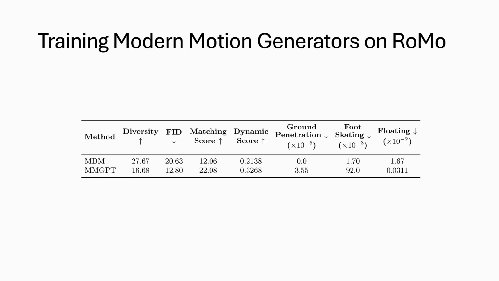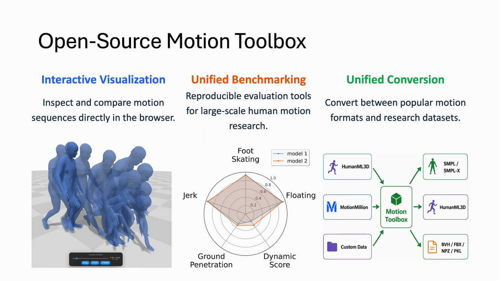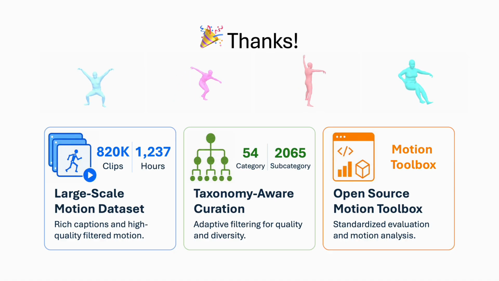We train modern motion generators on RoMo and evaluate text alignment and physical quality, revealing strengths of both diffusion-based and GPT-style models. We also release the Motion Toolbox with browser visualization, unified benchmarking metrics, and conversion tools across common motion formats and datasets. In summary, RoMo contributes a large-scale filtered motion dataset, a rich hierarchical taxonomy, and open tools for reproducible motion generation research.